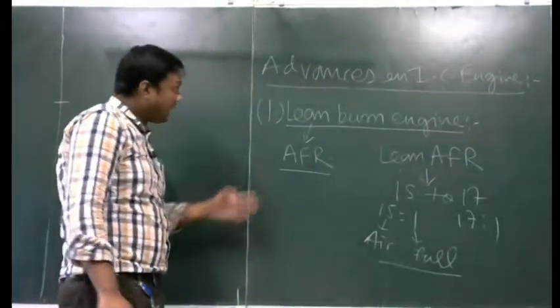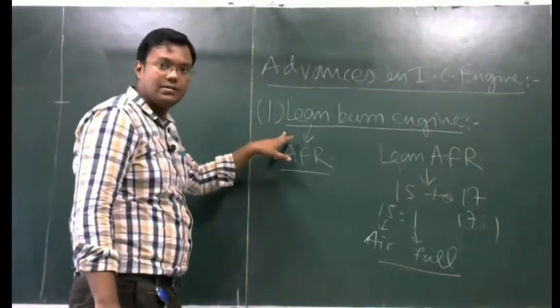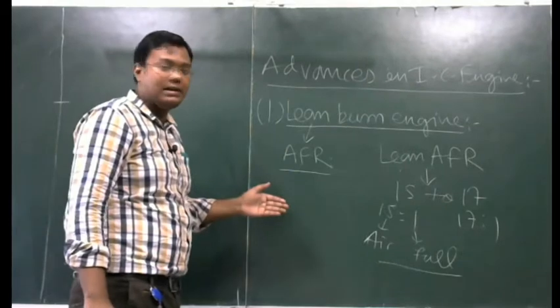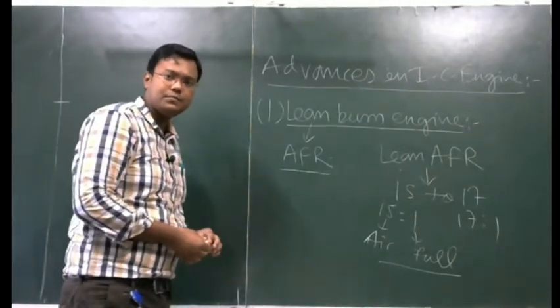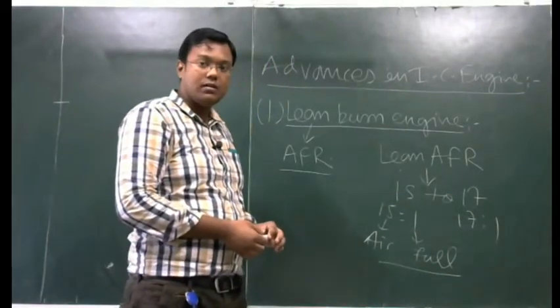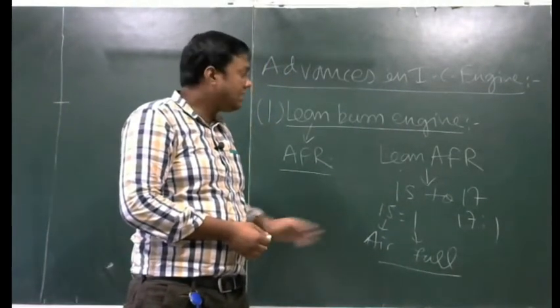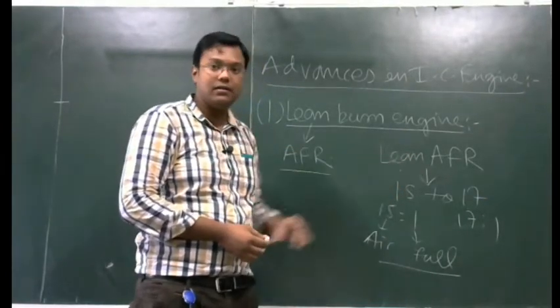Now in these types of engines, the lean burn engines, the air fuel ratio is further increased in leanness, and the air fuel ratio becomes more than 17.